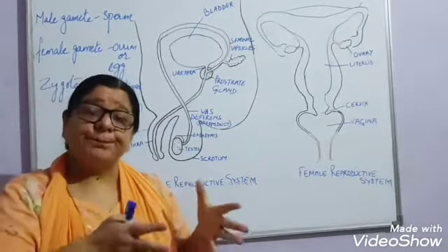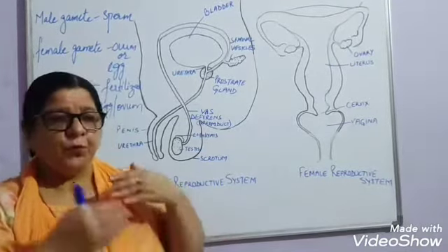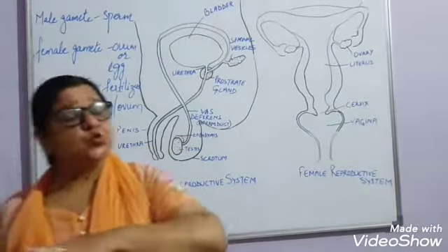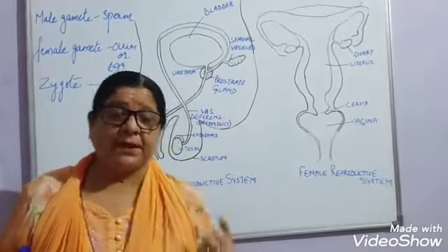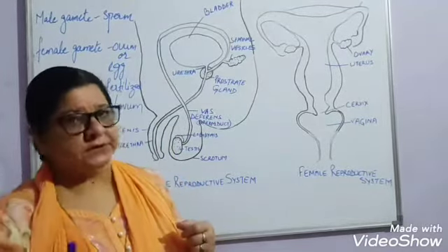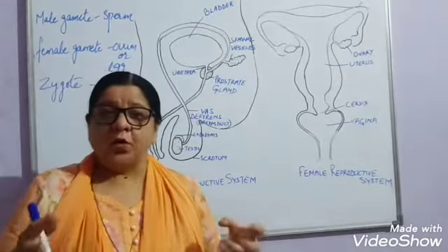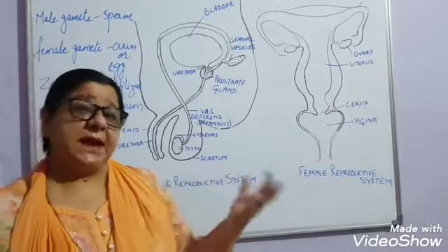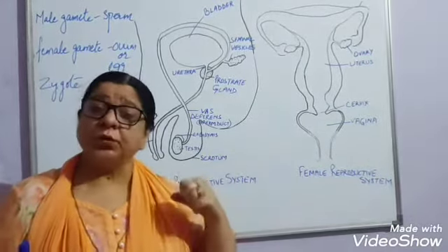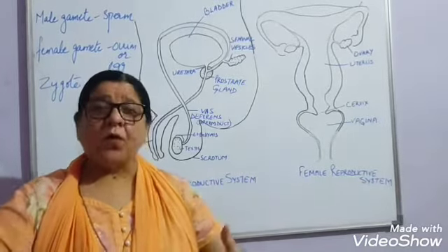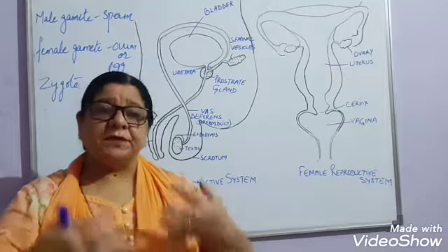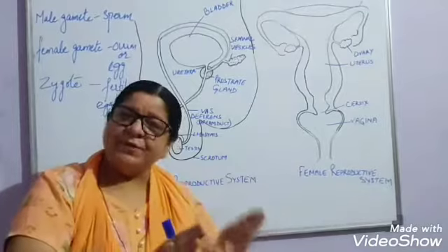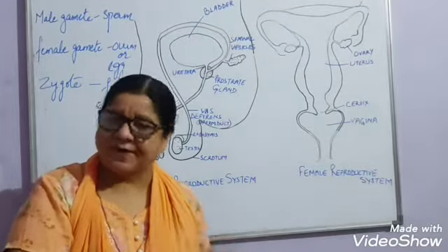This is known as the puberty period, when the reproductive cells become functional. Now, why do they not mature right from the beginning? Because at the time of birth also, inside the ovaries, there are many eggs present, right? But they are immature. So what happens is, in the beginning, all the resources of the body are used up for the growth, right? So at that time, the reproductive cells do not function.